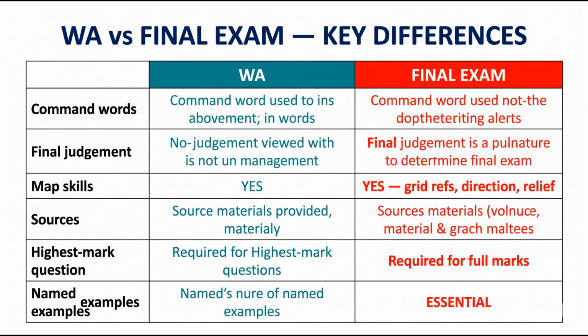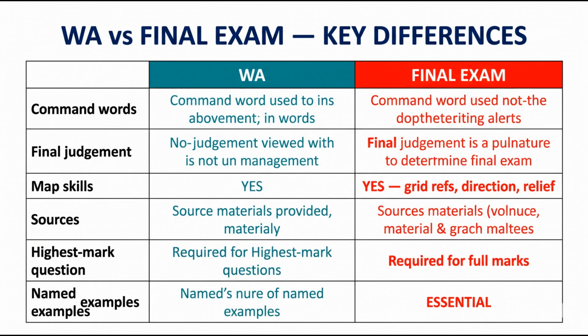Here are the key differences. The WA uses define, state, describe, explain, compare, and suggest. The final exam adds evaluate, assess, and to what extent. The WA does not require a final judgment. The final exam does, for every higher order question. Map skills are rarely tested in the WA. In the final exam, map reading almost always appears, grid references, direction, and describing relief using contour lines.